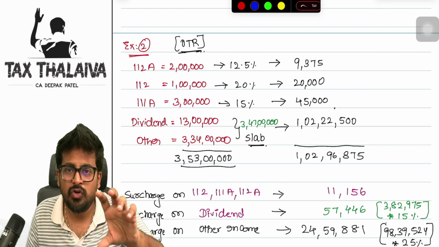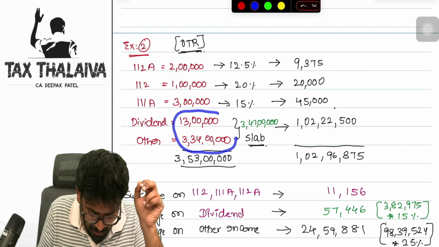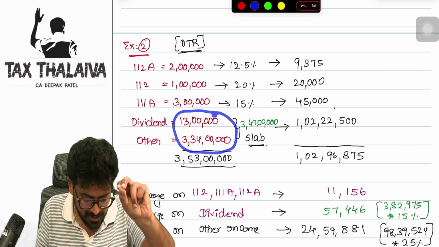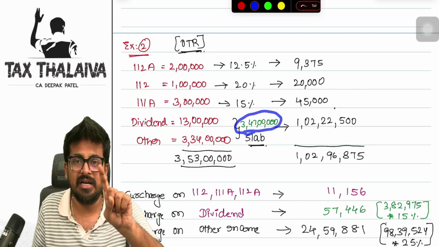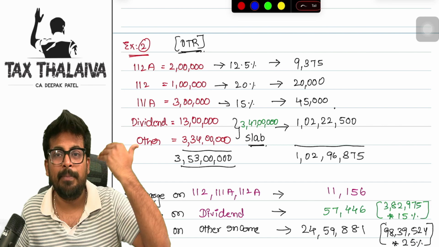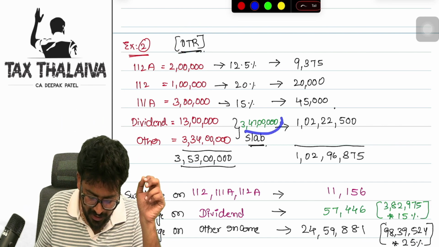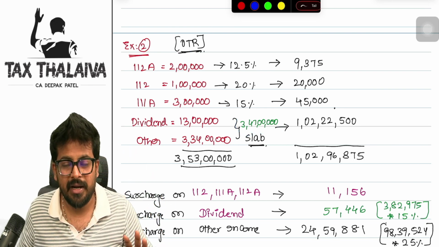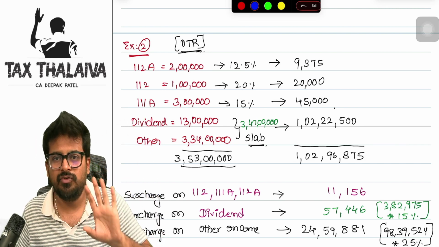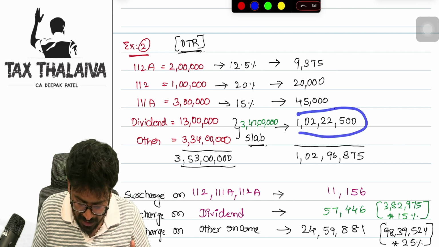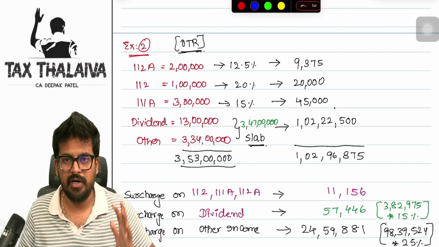So if I have to apply the basic slab rate on this other income, I have to put these two together. Means 3 crore 34 lakhs plus 13 lakhs will come to 3 crores 47 lakhs, boss. On that, I have to apply slab rate. Now, this is under optional tax regime. In that case, if I apply the normal slab rate, up to 10 lakhs it is 1,12,500. Beyond 10 lakhs, I have to take 30%. So if you calculate, you will arrive at this figure, 1 crore 2 lakhs 22,500.